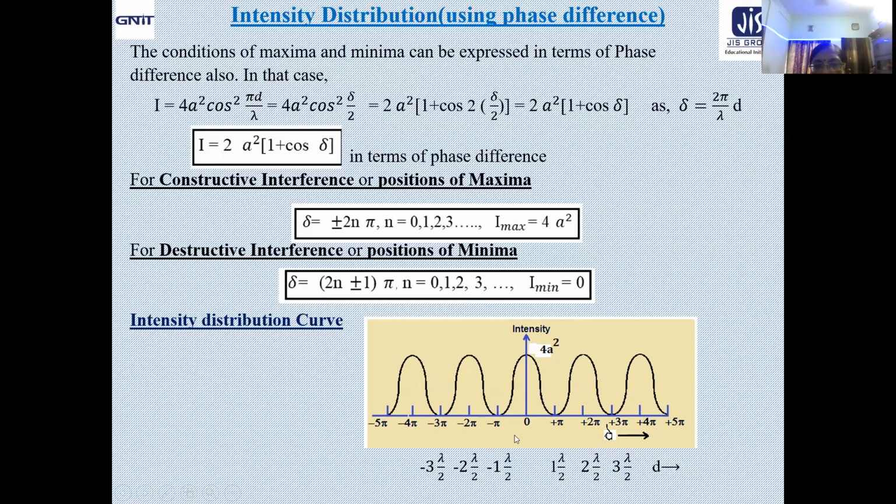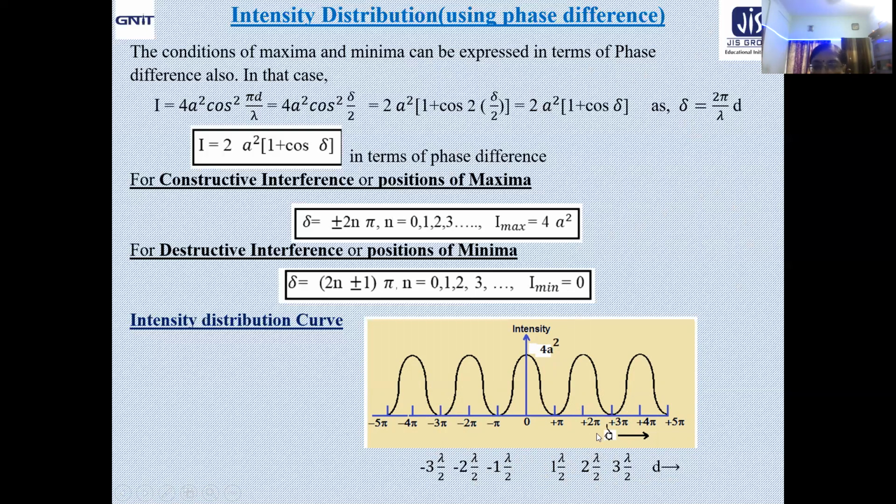Now, if you want to draw it in terms of path difference, naturally the multiples will be odd or even multiple of lambda by 2, and here it will be d, the path difference. Just in place of pi, you will write 1 lambda by 2, minus 1 lambda by 2; in place of plus minus 2 pi, what will you write? 2 lambda by 2, minus 2 lambda by 2; in place of plus minus 3 pi, 3 lambda by 2, minus 3 lambda by 2, because we know that delta equals 2 pi by lambda into d.